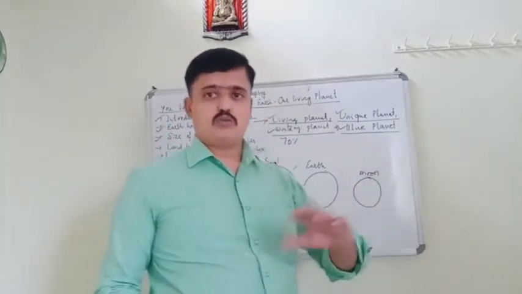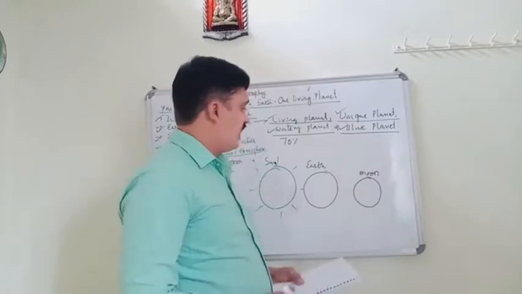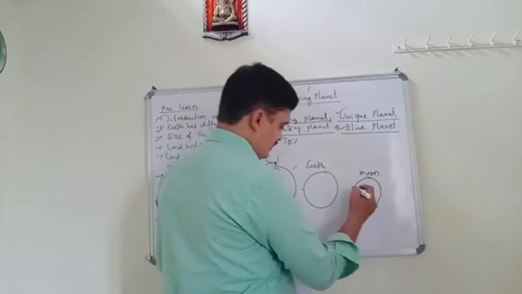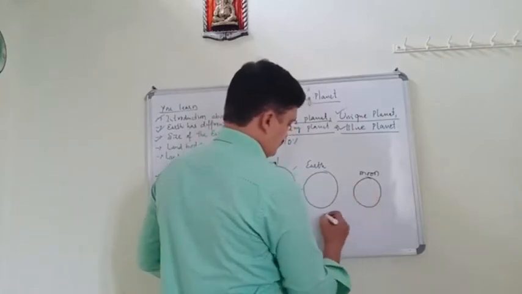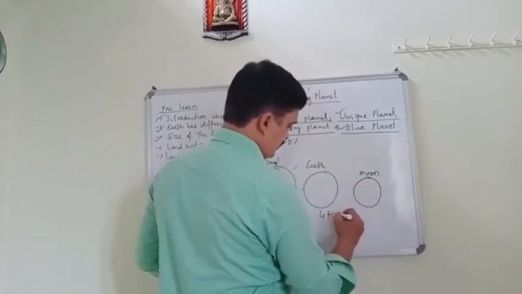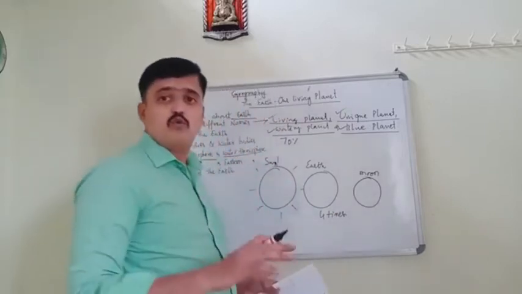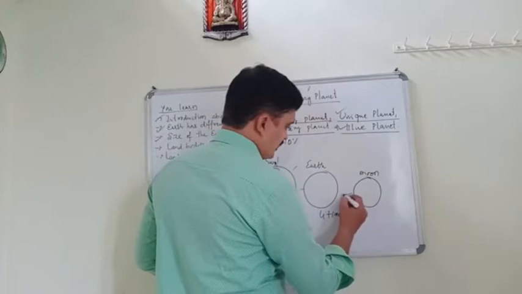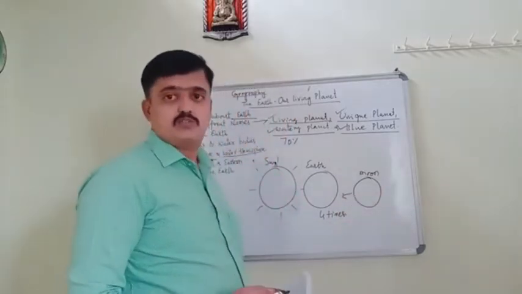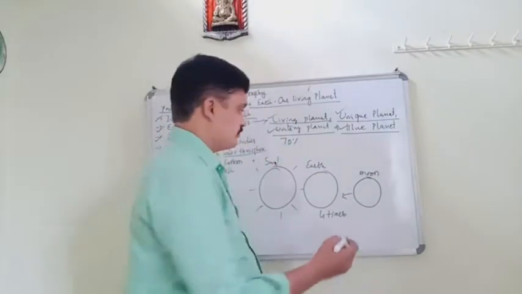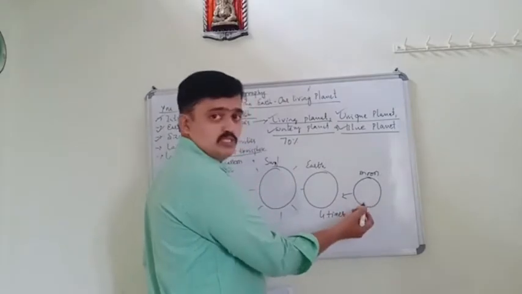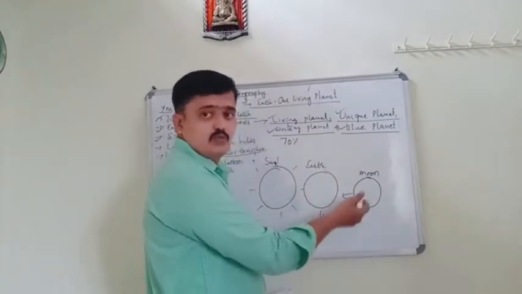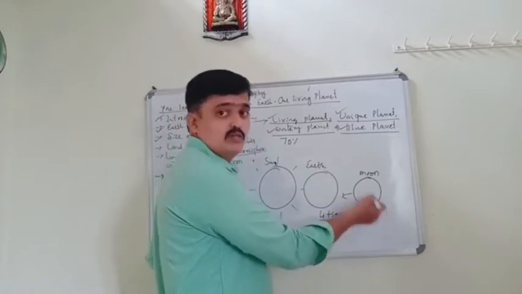It means earth is approximately 4 times greater than the moon. Compared to the moon, earth is 4 times greater.